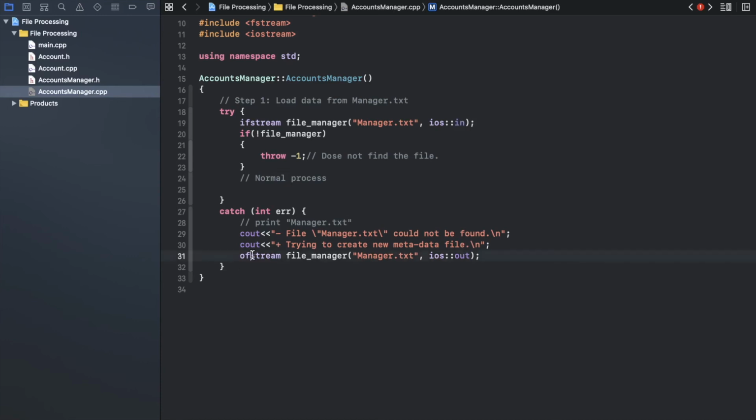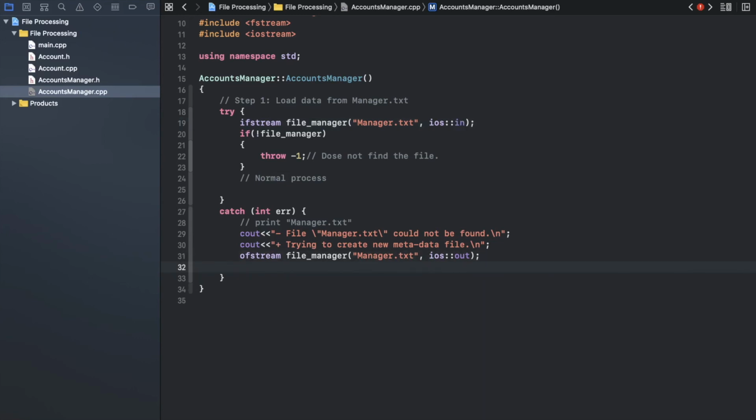And here I have ofstream. I need a flag out because it's an output. It's an output from my program to the hard disk. So always memorize that: out means you export, in means you import. Okay, you import data to your program.